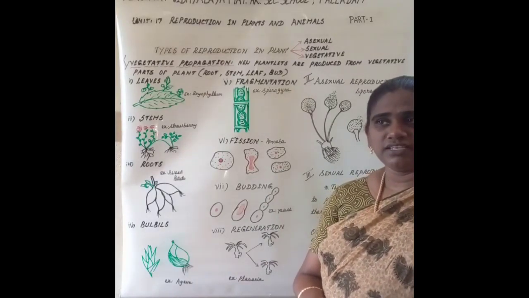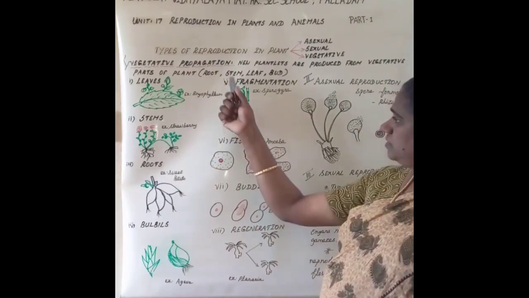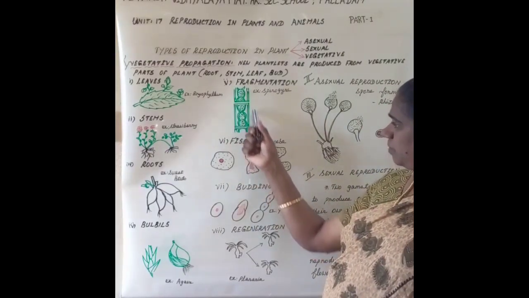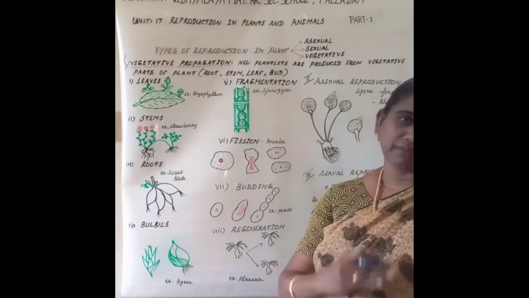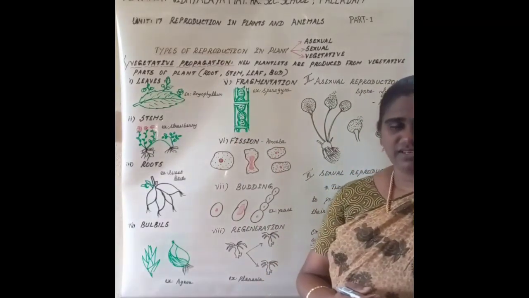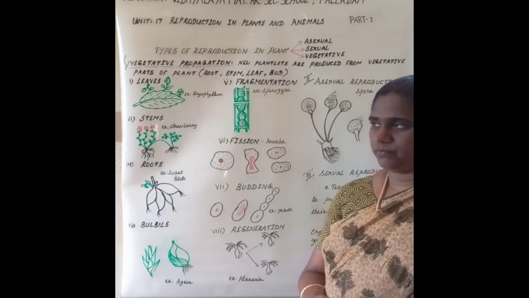This filament breaks into small fragments. See, this is a fragment, this is a fragment, like that. It breaks into small fragments, and each fragment develops into an entire alga by cell division.